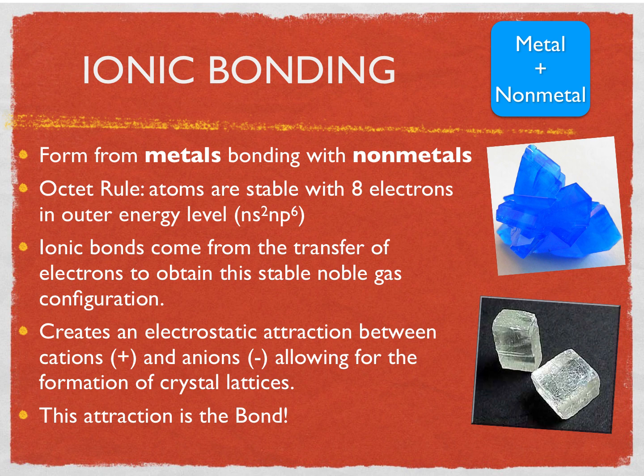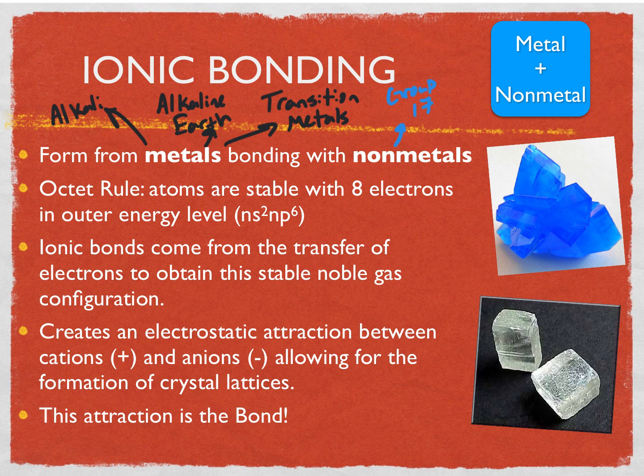First, let's talk about some characteristics of ionic bonding. First of all, ionic bonding is a metal bonded with a nonmetal. We know that metals are those substances on the left side of the periodic table, including the alkali metals and the alkaline earth metals, but also the transition metals. Those would be mixed with one of the elements from the right side of the periodic table, something from group 17 or group 16 or even group 15.